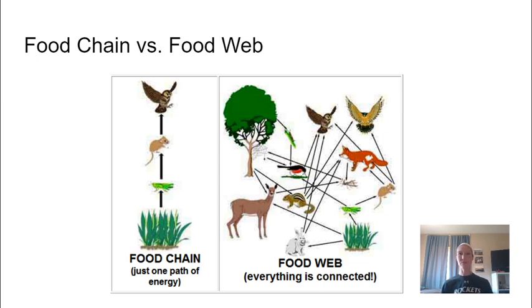And using this food web, you can make predictions about what might happen. If you were to get rid of something like this fox here, you can predict what would happen to all of those populations. You would be able to predict what might increase and what might decrease if that animal is gone.